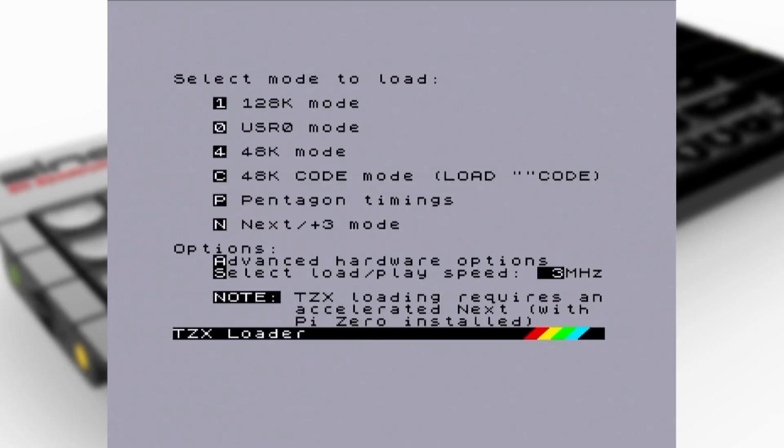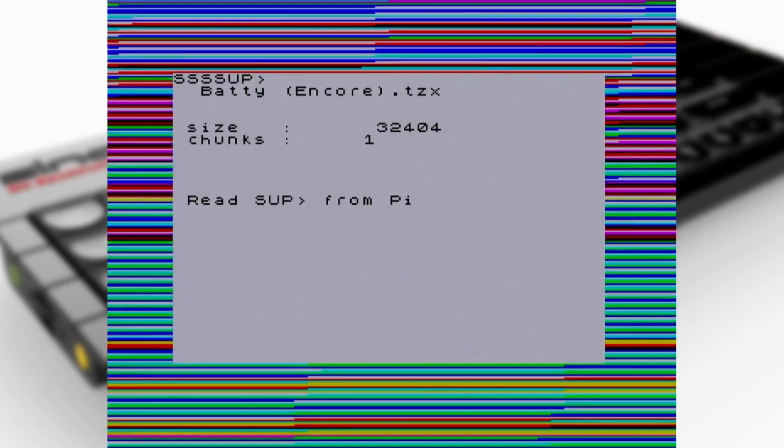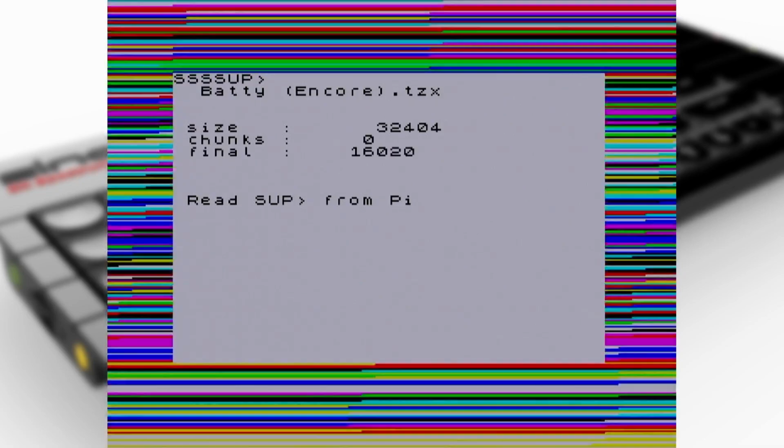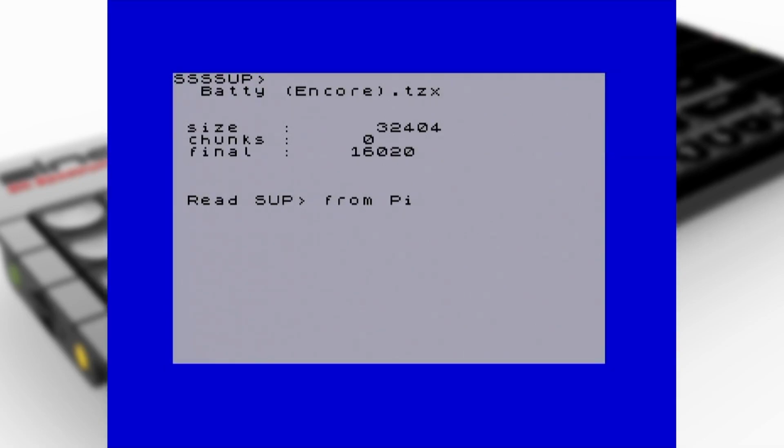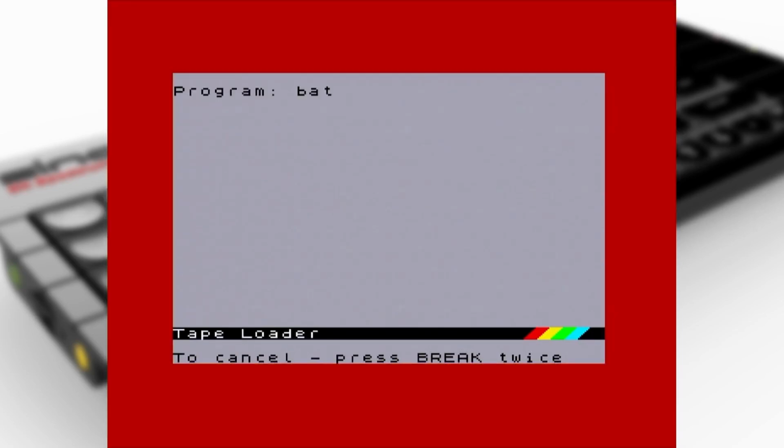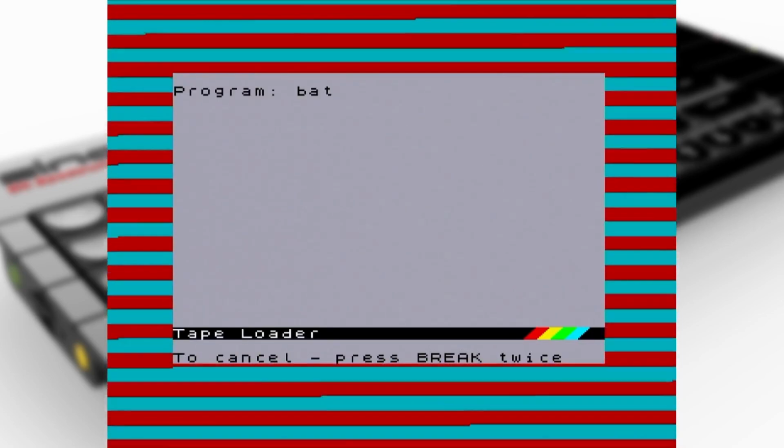So over at the Next, I thought I'd give it a try and see what it looks like on the actual Next itself. PySend sends up the stuff as usual, if anyone who's used the TZX players is familiar with that. There's a small pause while it converts it to a WAV file. I'm doing normal 3.5 megahertz here, so we can see in real time if those pauses match what was listed in those tools. The header comes in as normal, and then there's a very small gap, and then our data block.